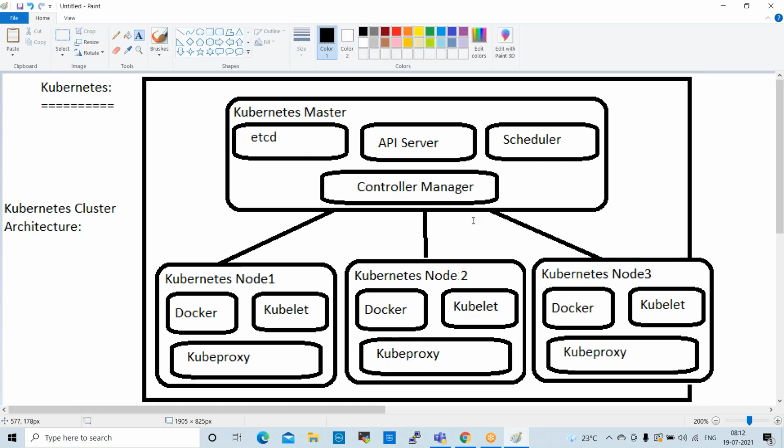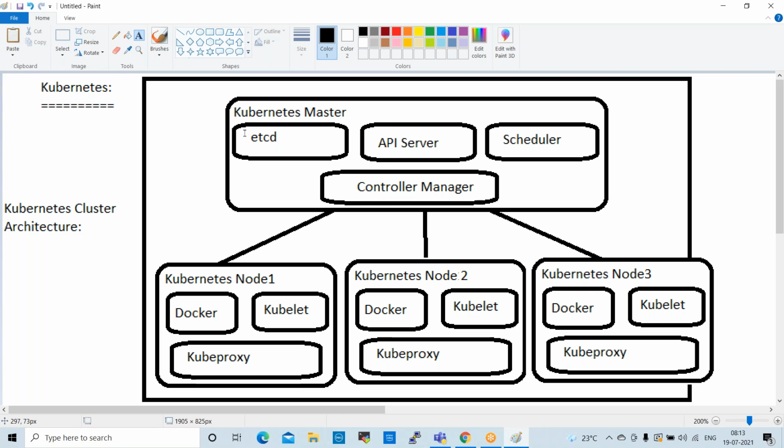So normally when we build a Kubernetes cluster, why are we discussing this? We are going to build the cluster, right? So what is the functionality? In the cluster, what components will be available? First, we need to understand, right? So the Kubernetes master will be there, and Kubernetes nodes will be there in the cluster, right? So the first component is etcd. So what will etcd do?